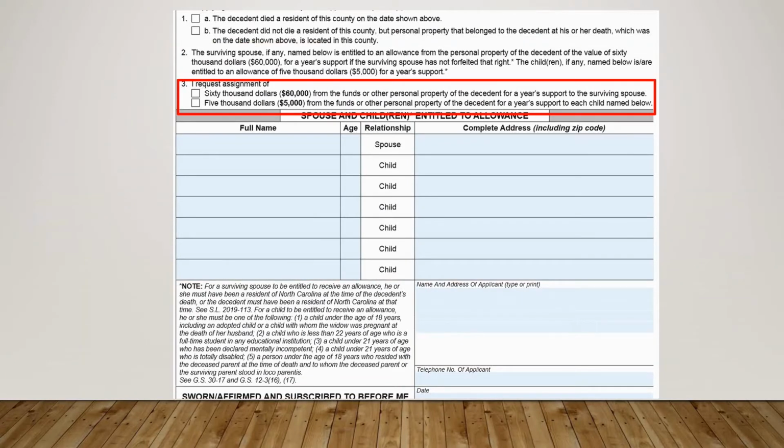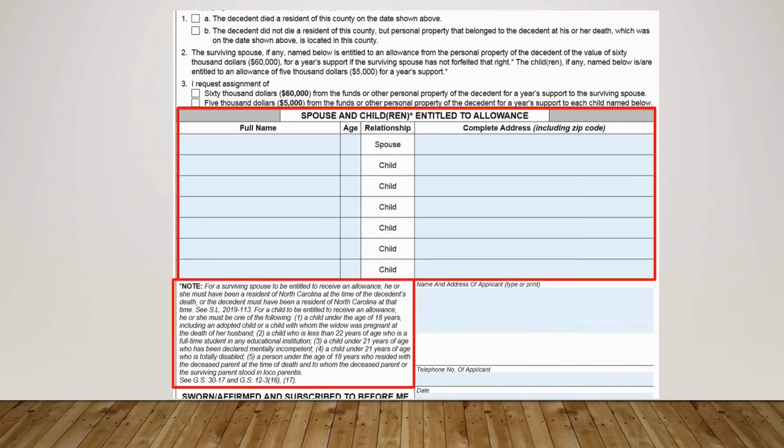Indicate whether you are requesting assignment of A, $60,000 to the surviving spouse, B, $5,000 to each child named below from the decedent's funds or personal property, or both. If there is a surviving spouse, list the full name, age, and complete address including zip code of the spouse.